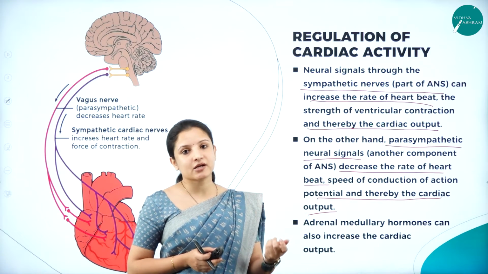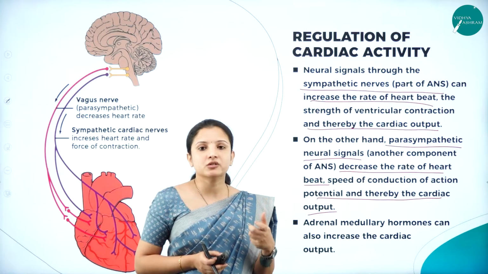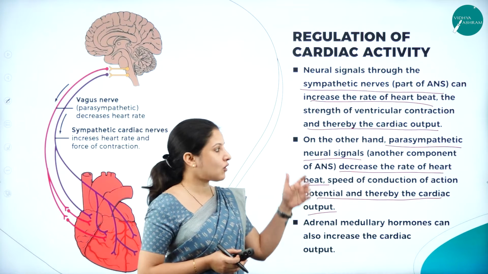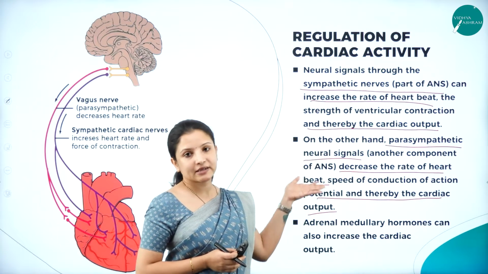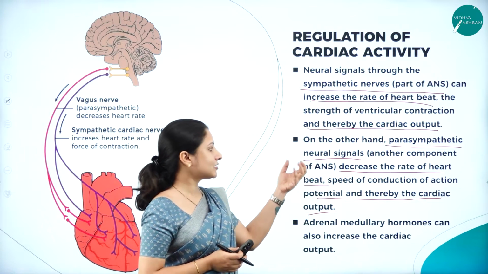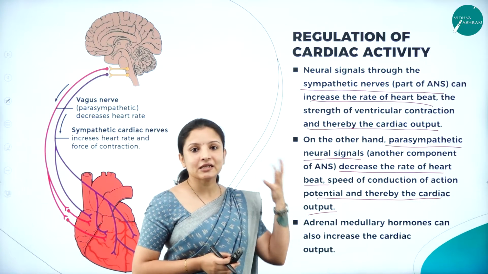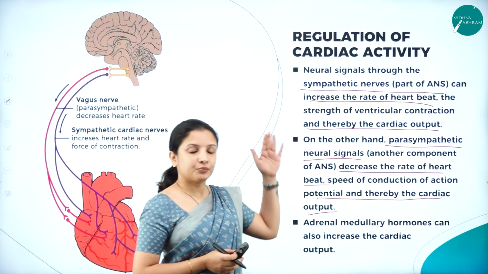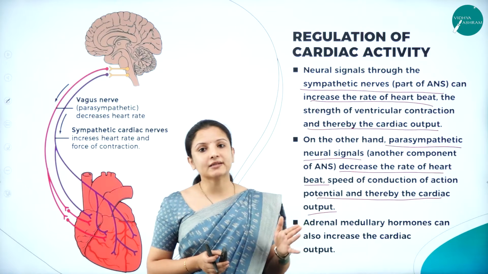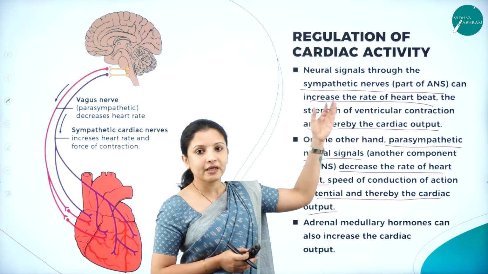How much the action potential has to be increased, at what rate it should function, all that will be decided by these nerves. The parasympathetic nerve decreases the rate of heartbeat and the sympathetic nerve increases the rate of heartbeat. Both are part of the autonomic nervous system.